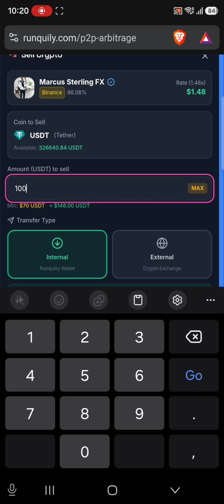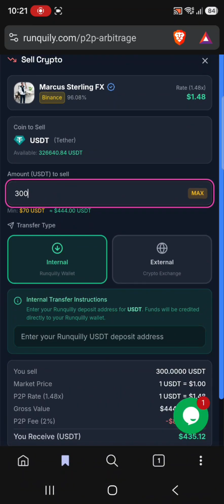And trading crypto arbitrage trading will get 148. So 48 is our take profit. If we trade with the 200, we'll get 296, where 96 is our take profit. If we trade with 300, we'll get 444, where 144 is our take profit. So that means the higher the capital, the more the profits.